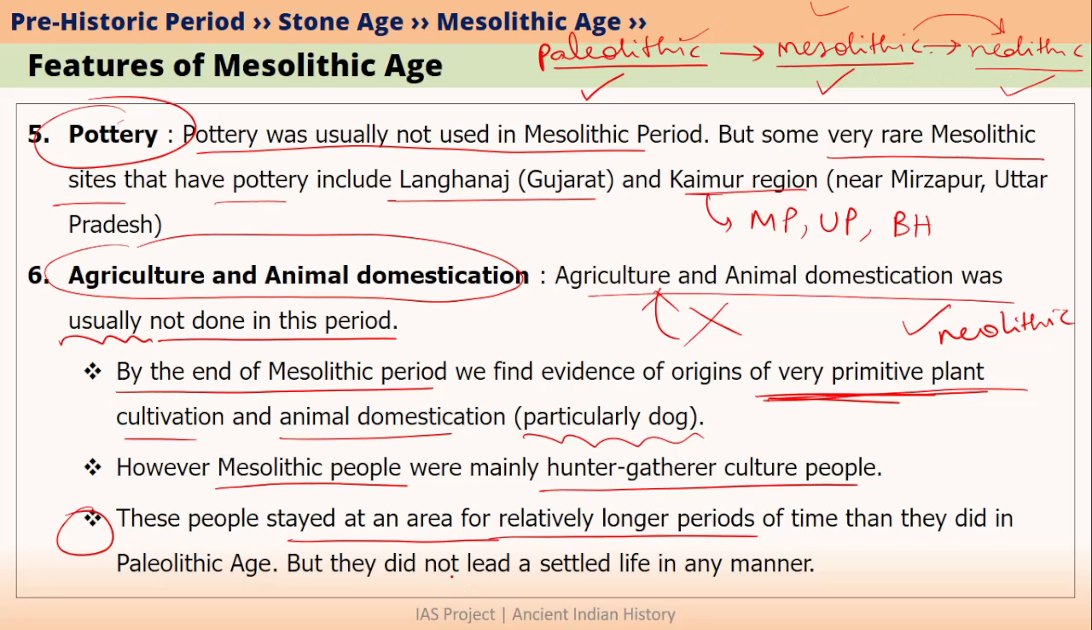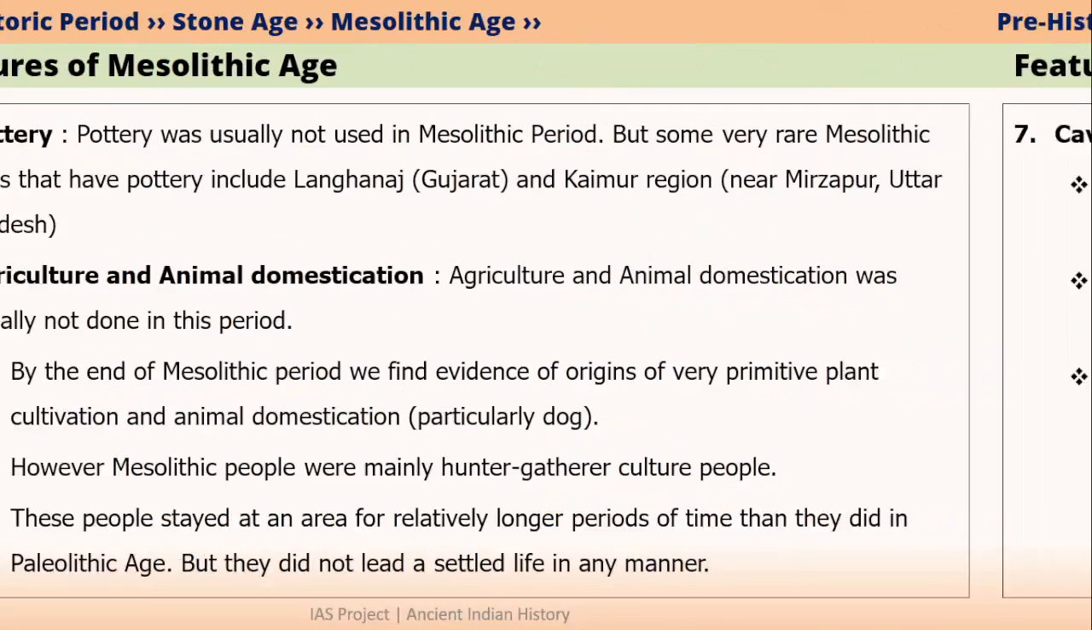So if there is a question in prelims and a statement is given like Mesolithic people led a settled life, that statement will be false because they did not lead a settled life. They were hunter-gatherer people and they were moving with the animals which they were hunting.